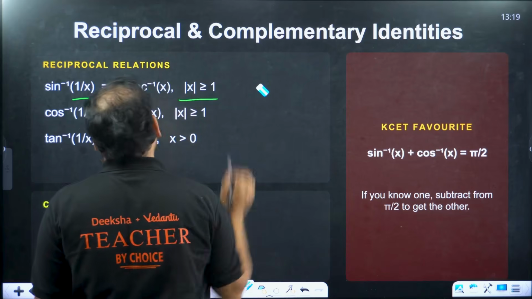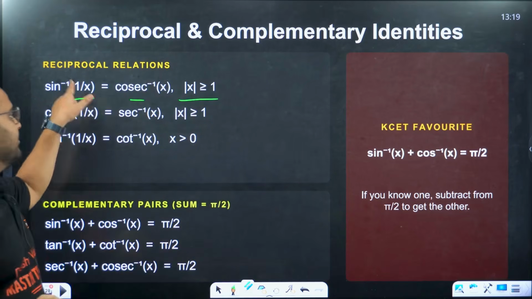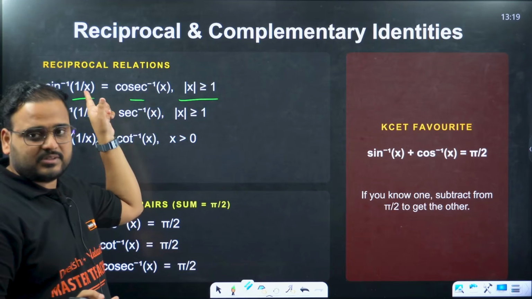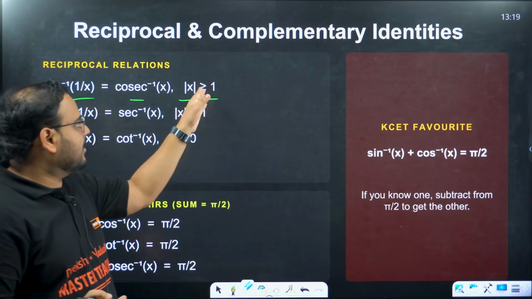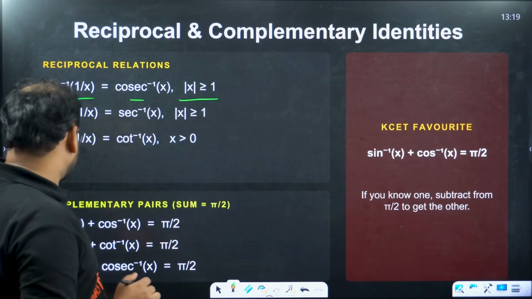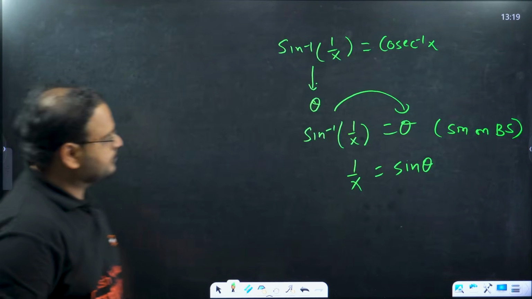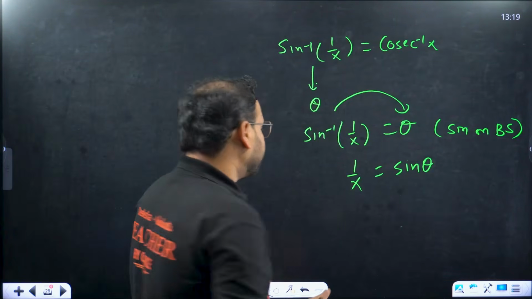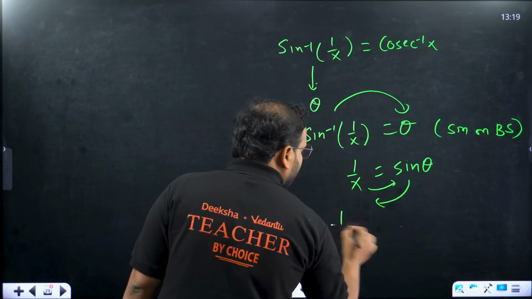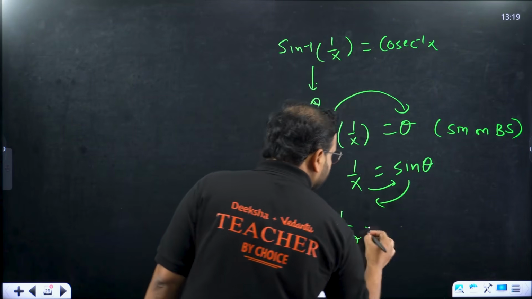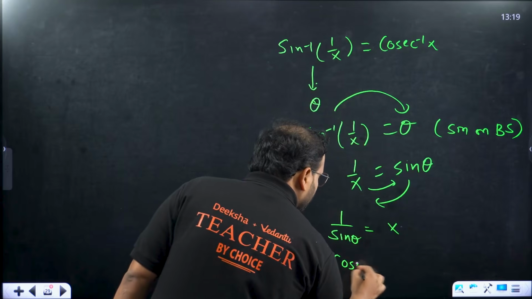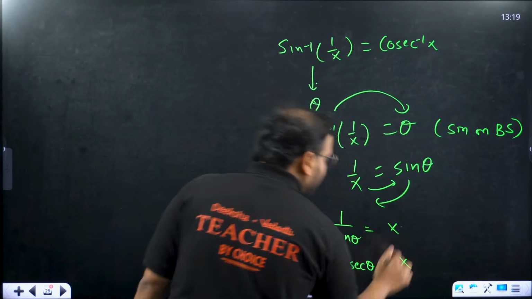So on the cosec side, it is 1 by x actually over here. X is defined for cosec, not for sine inverse. That's why it is the domain of cosec inverse, not the domain of sine inverse. I hope this is clear. So 1 by x is sine theta. Let's bring this over here and that over there. It becomes 1 by sine theta equals x. What is 1 by sine theta? That is cosec theta equal to x.